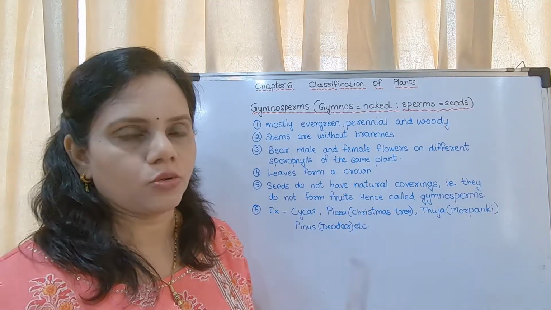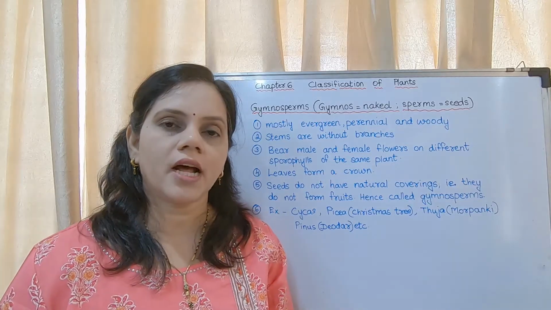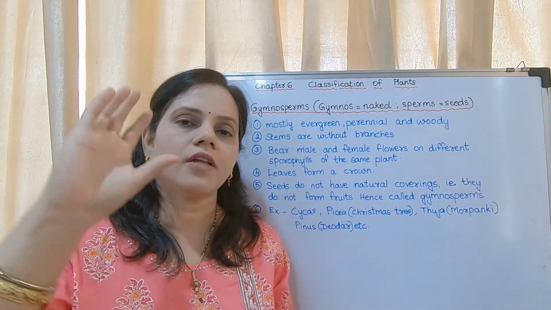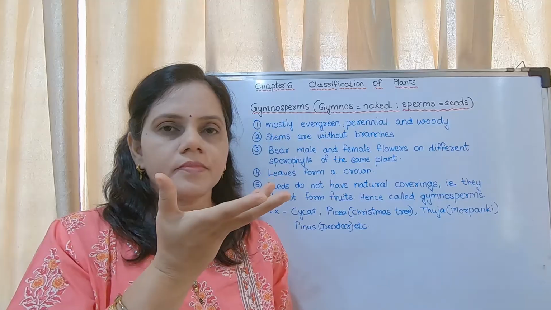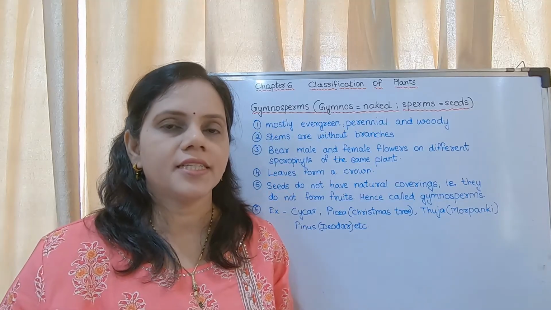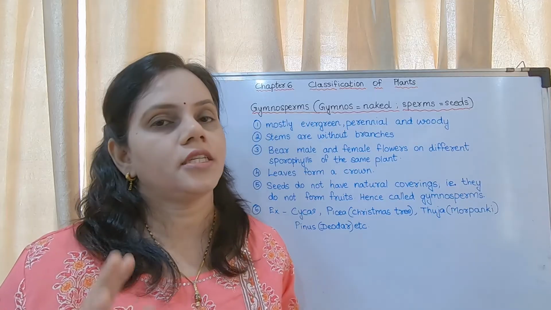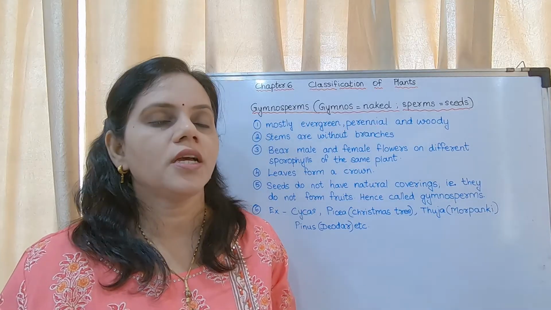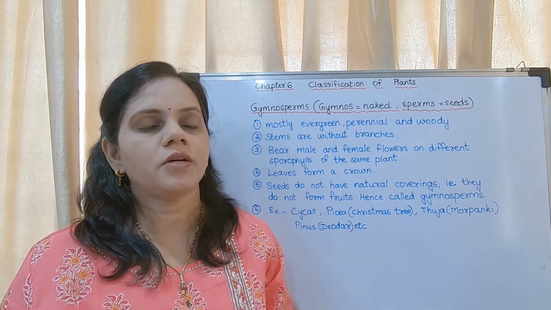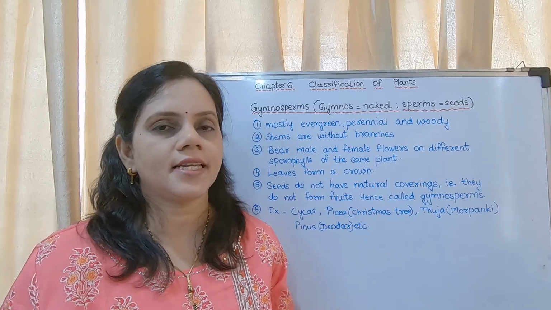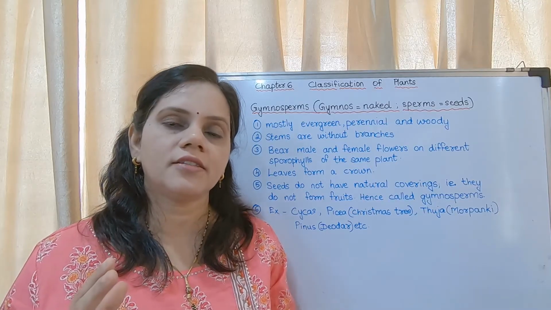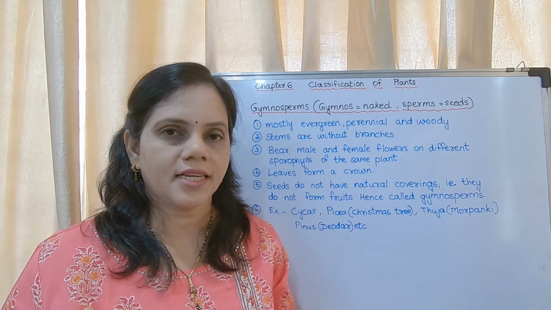Leaves form a crown. Okay, so leaves form a crown means at the top of the plant there is a collection of leaves, just like coconut tree. I repeat, coconut tree does not come under gymnosperms. Cycas comes under gymnosperms, but those who haven't seen cycas, you can take coconut tree just as an example.